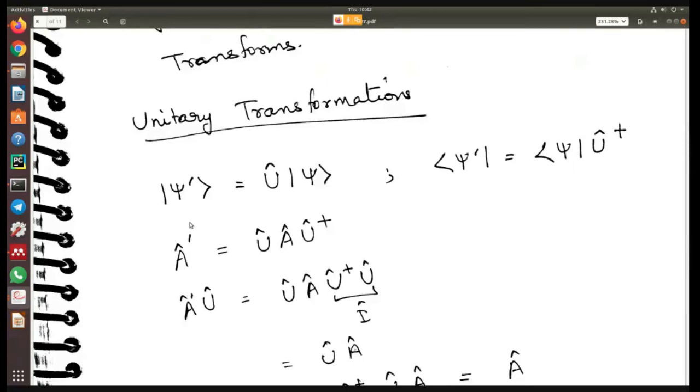And this A dash will in general be diagonal, like how in the last semester we looked at diagonalization of a matrix. This is what it is doing. You are basically diagonalizing the matrix.